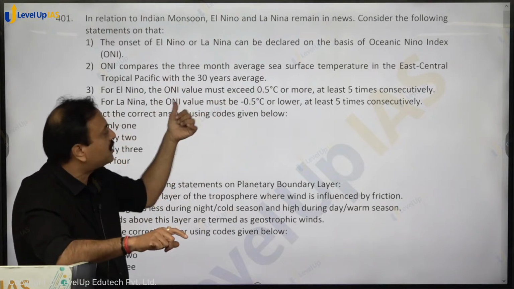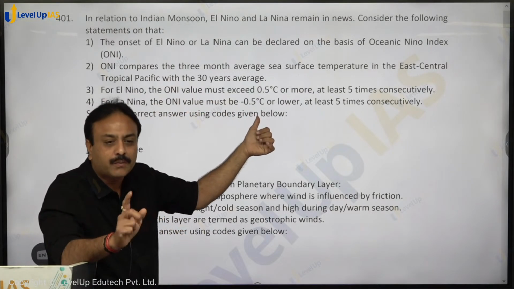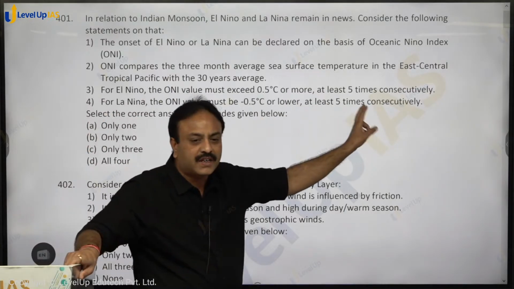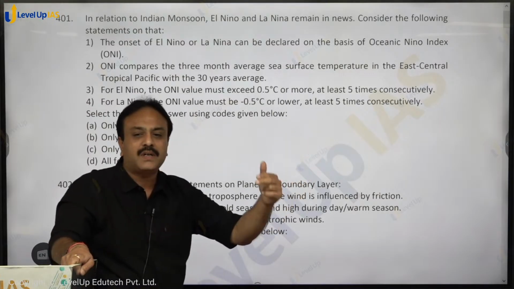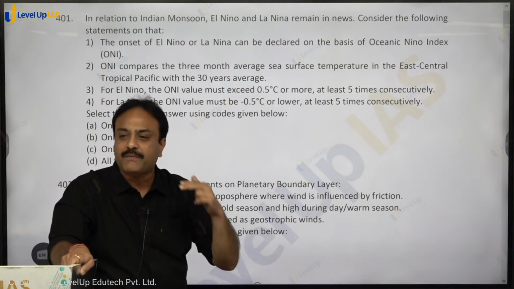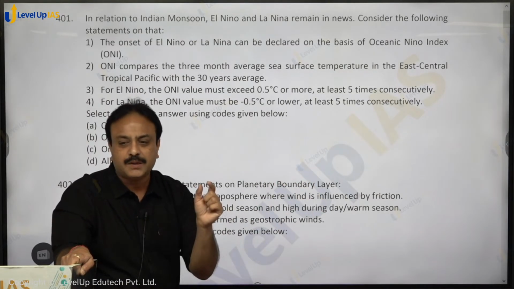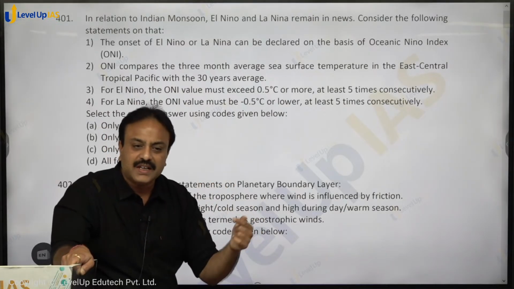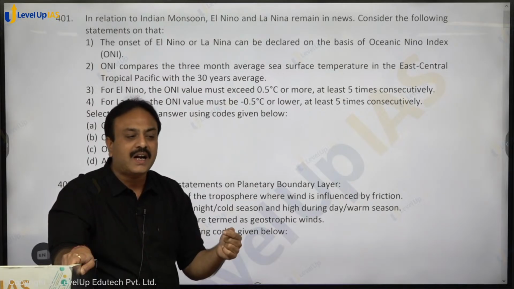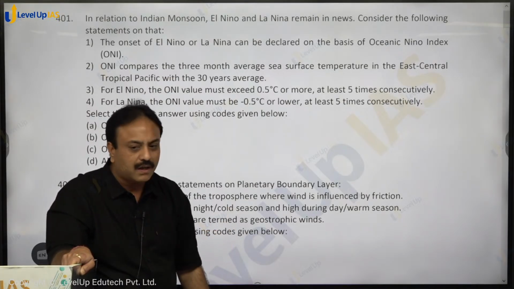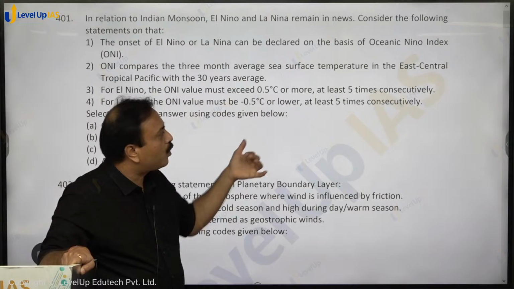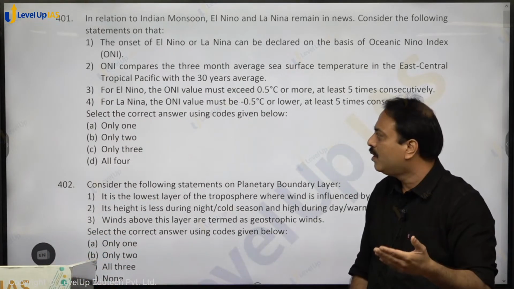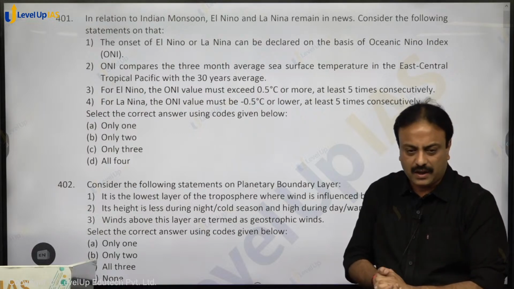If this value comes up to be 0.5 degrees Celsius or more in one month, then in the second month, this is 5 times consecutively, this is monthly. So first month, second month, third month, fourth month, fifth month. For 5 continuous months, if the temperature is plus 0.5 degrees Celsius or more, it is El Nino. If it is minus 0.5 degrees Celsius or less, it is La Nina. Are you getting that? So these are the 4 parameters on which the Ocean Nino Index helps us know whether it is an El Nino year or La Nina year.